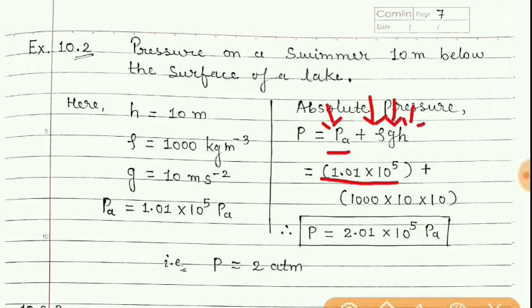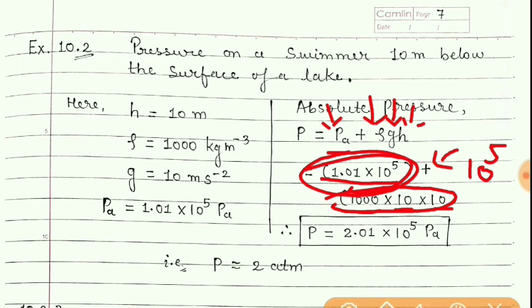Absolute pressure is atmospheric pressure plus rho gh, the value of rho, that is density, g is 10, and h is 10. So you can see here, this will give you 10 raised to 5, and so this plus 10 raised to 5.